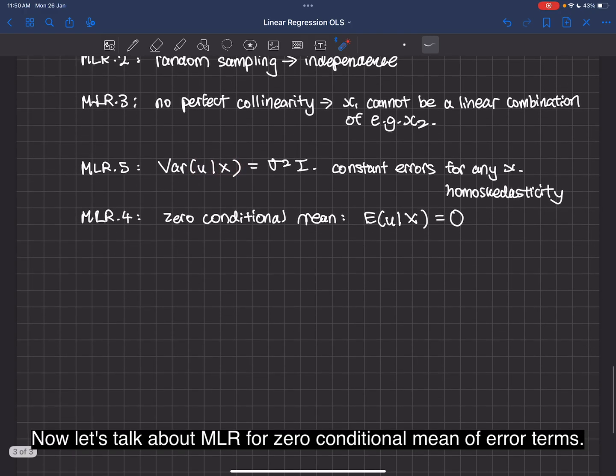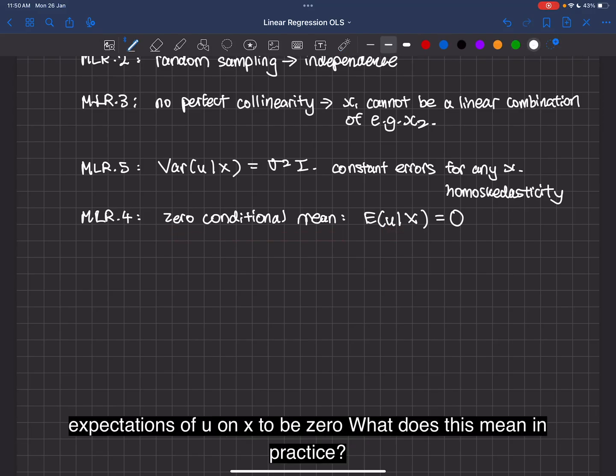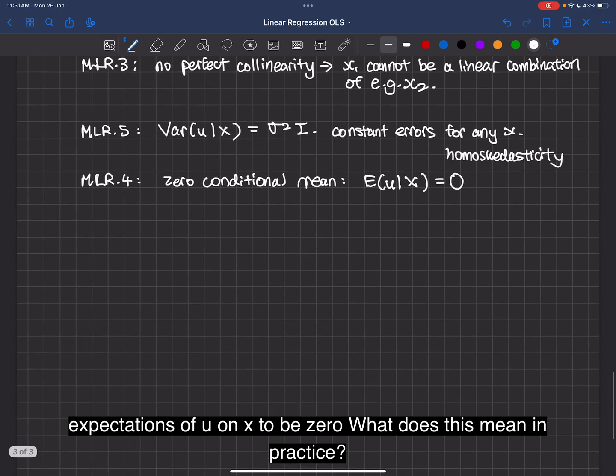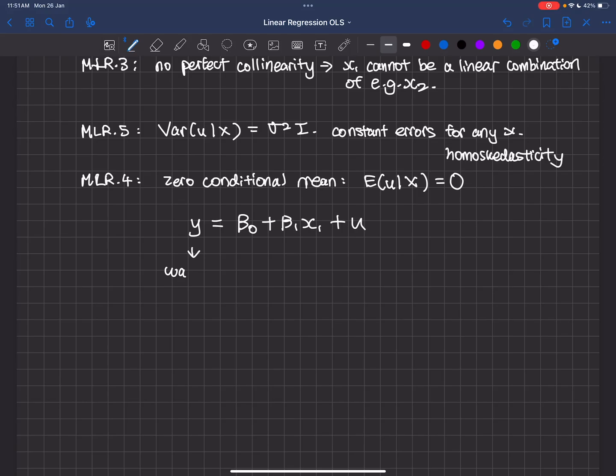Now let's talk about MLR4. Zero conditional mean of error terms. So you want the expectation of u given x to be 0. What does this mean in practice? Okay, let's do an example. Y equals beta 0 plus beta 1 x1 plus u. Let's say y is wages, a classic example. X1 is education.